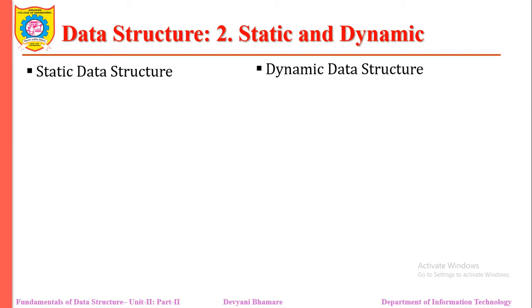The second type of data structure is static and dynamic. Where have we seen static and dynamic? Yes, in array. If you want to use the array, then we need to declare it. When I say integer a of 5, it means at most only 5 elements will be stored in that array. Dynamic means that while we are running the program, at that time we allocate the memory and assign the values. This dynamic data structure happens with the help of dynamic memory allocation. We'll see that in the coming session.